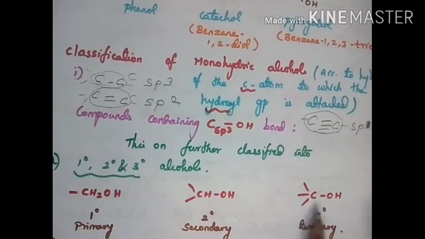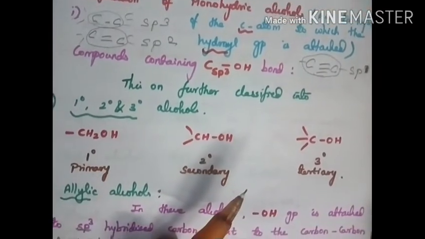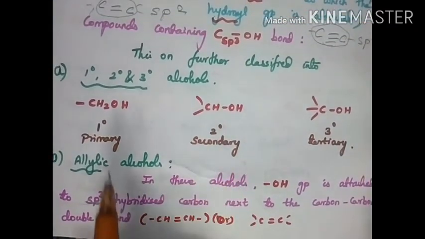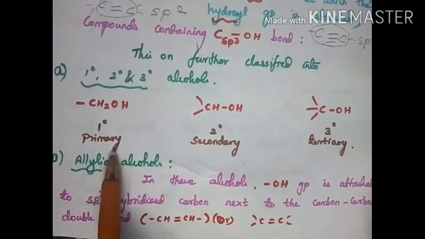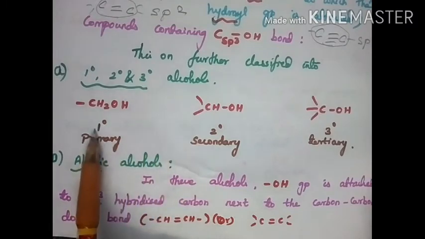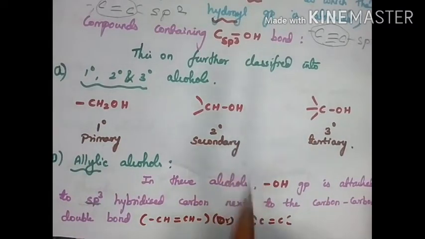If it contains a COH group, it is called tertiary. So first it is classified into primary, secondary, tertiary. This is the classification of monohydric alcohols.